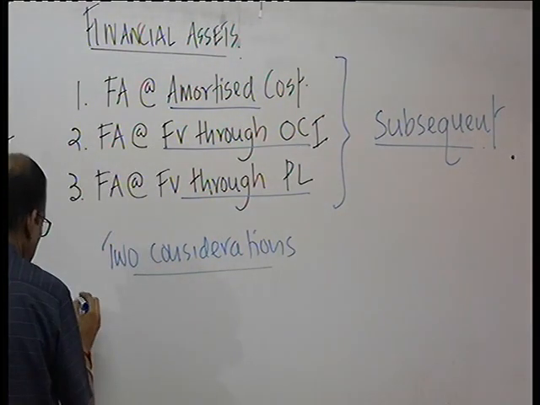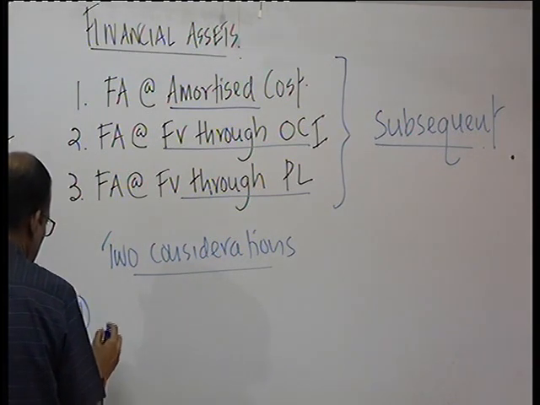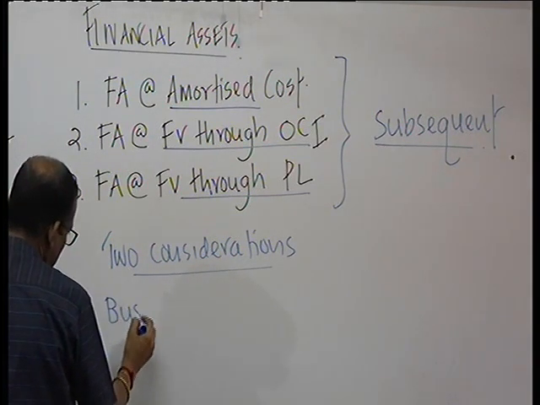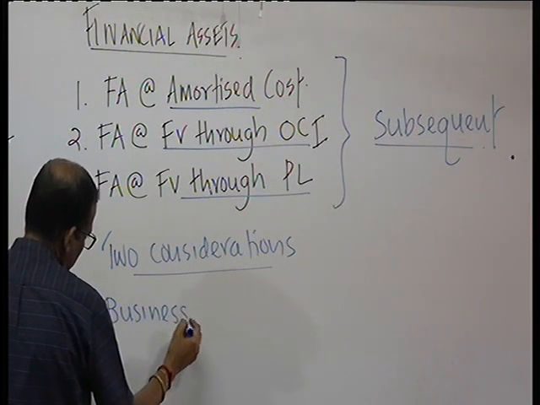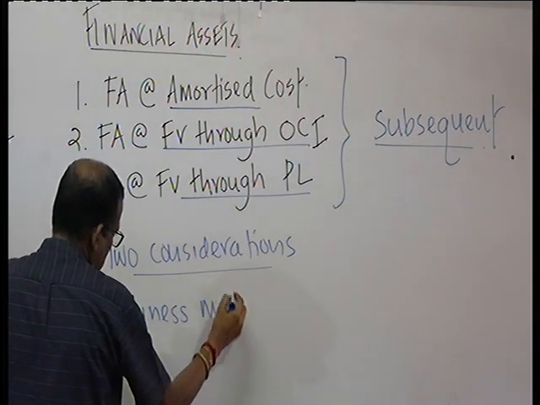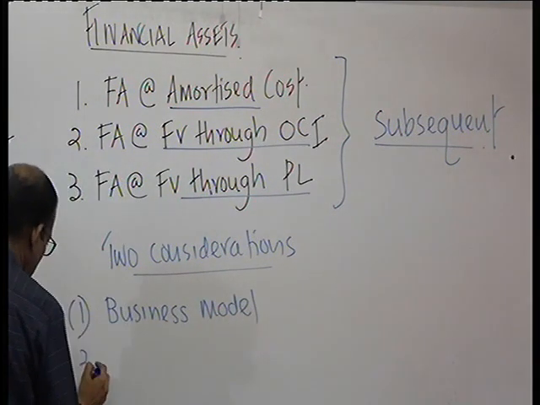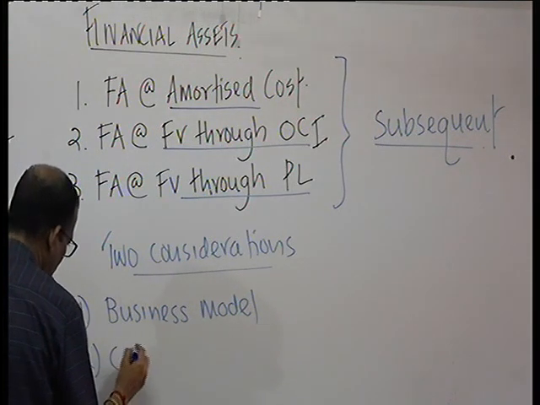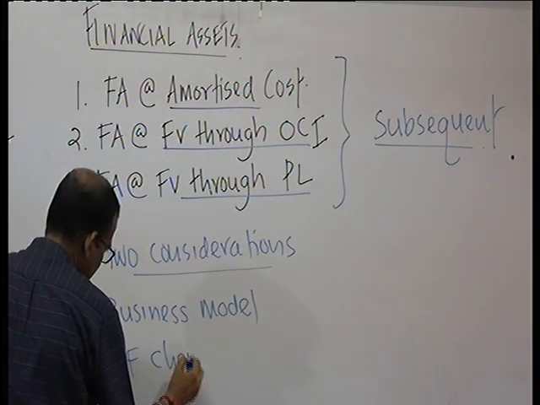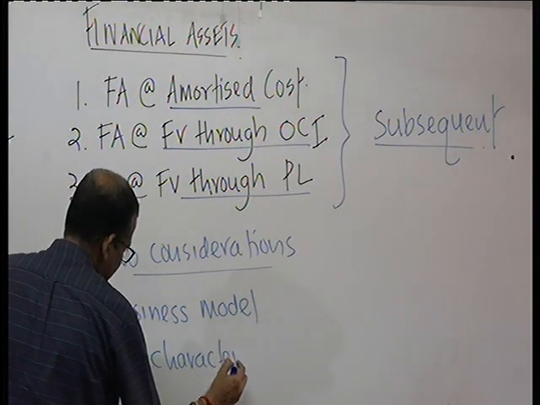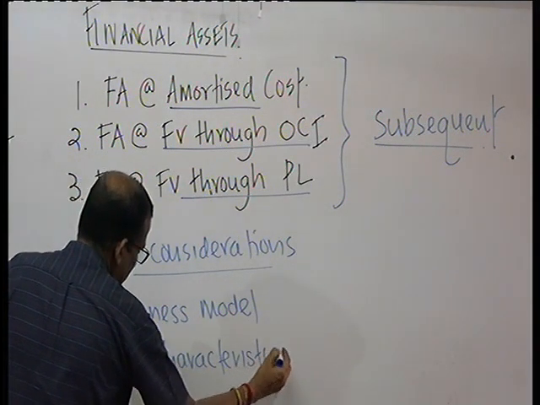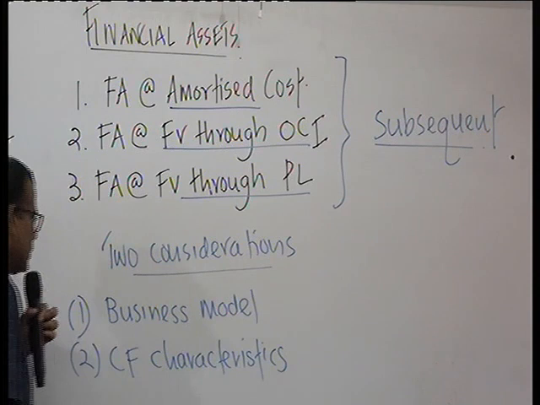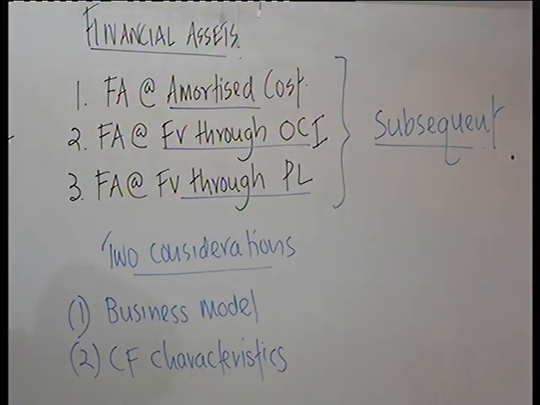One, business model. Two, cash flow characteristics. Business model and cash flow characteristics.